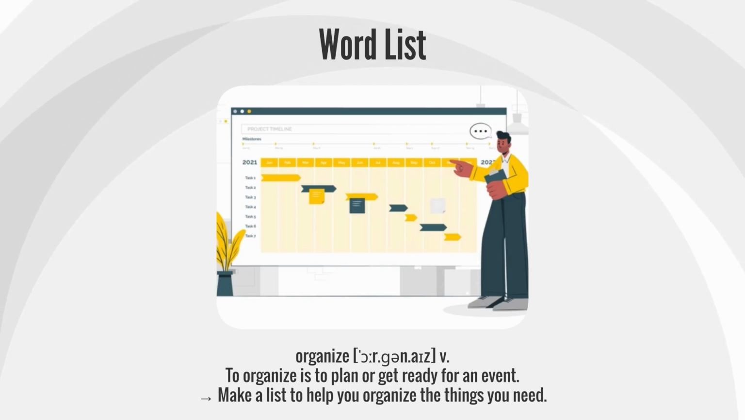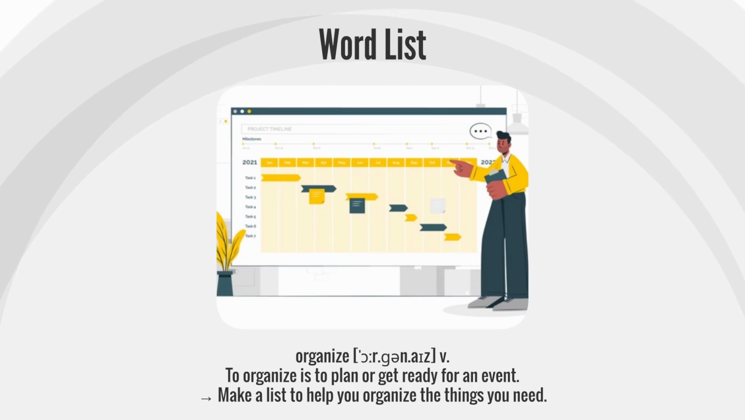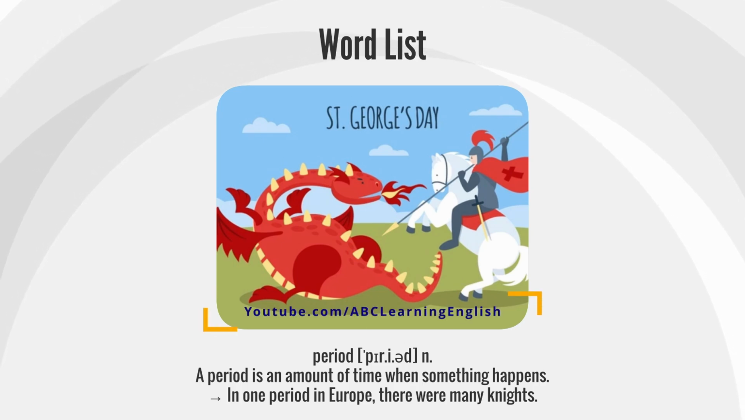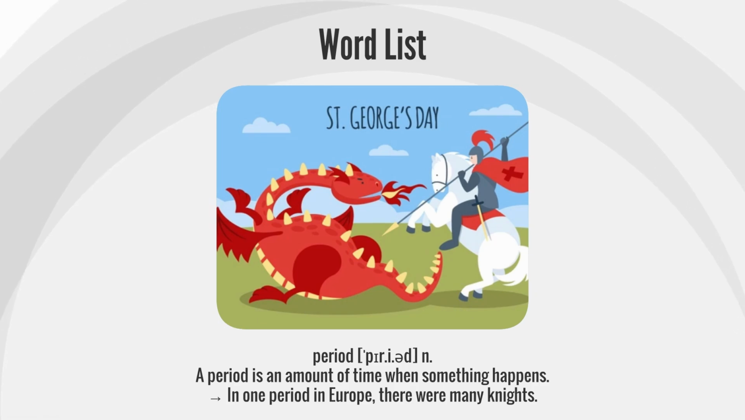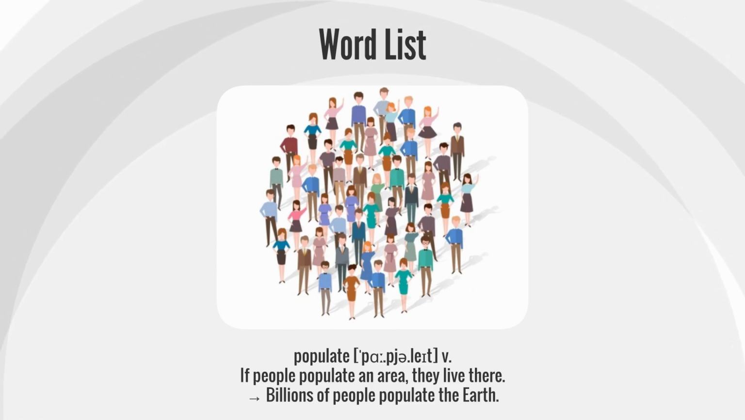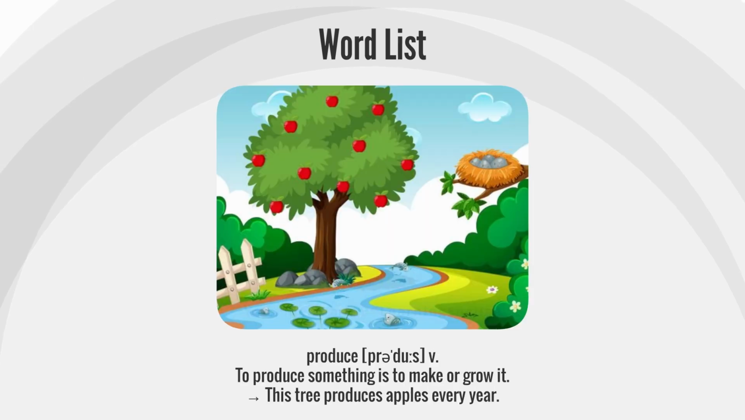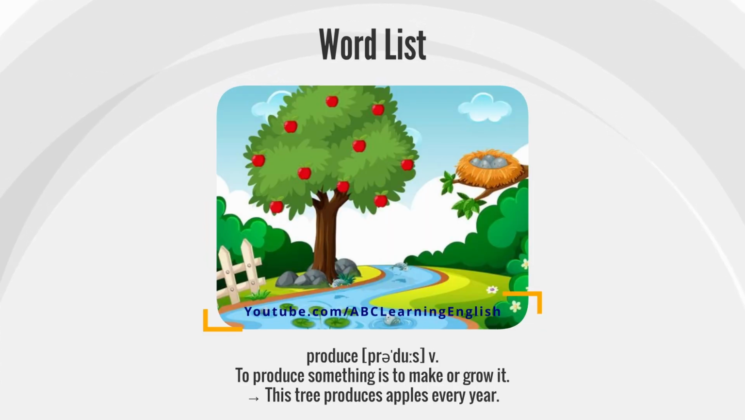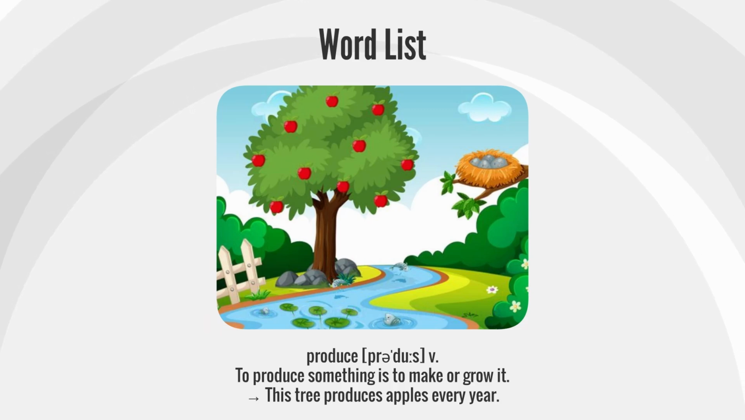Organize. To organize is to plan or get ready for an event. Make a list to help you organize the things you need. Period. A period is an amount of time when something happens. In one period in Europe, there were many nights. Populate. If people populate an area, they live there. Billions of people populate the earth. Produce. To produce something is to make or grow it. This tree produces apples every year.